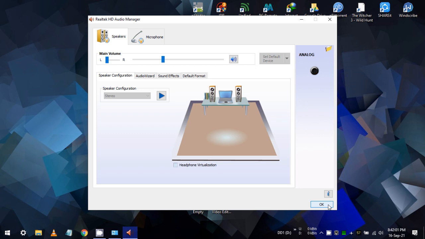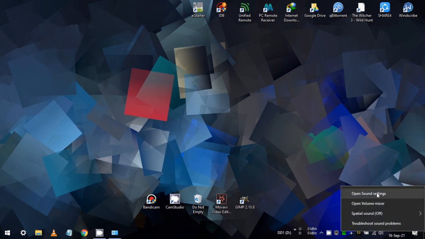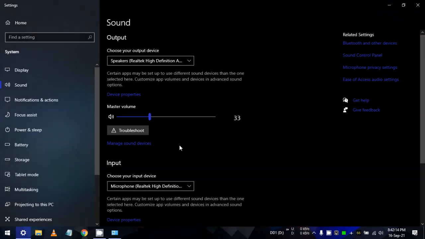Additionally, in Windows 10, right click the speaker icon in the tray area of taskbar and open sound settings. Now choose device property from output device.